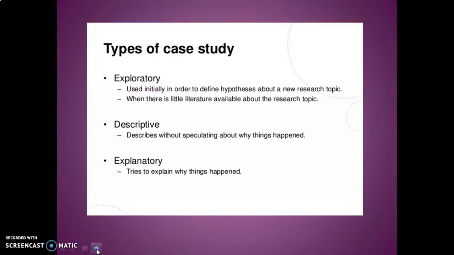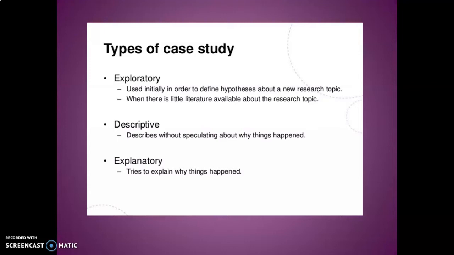Now, if we talk about the types of case study, there are three kinds. The first one is exploratory, which is used initially in order to define the hypothesis about a new research topic. The hypothesis is basically the assumption of a problem, that this problem is occurring, by reading the case study.